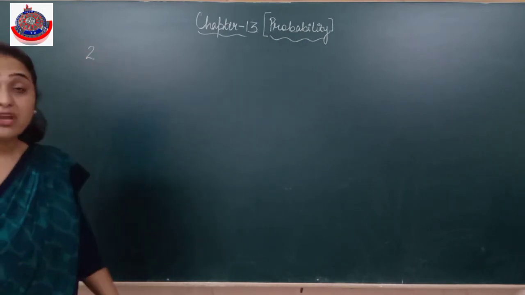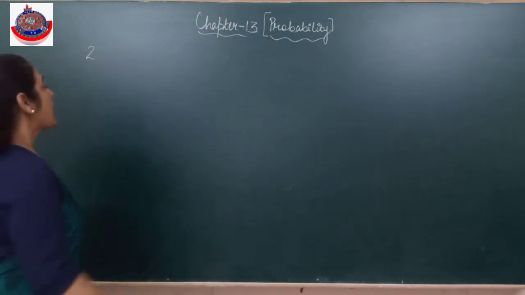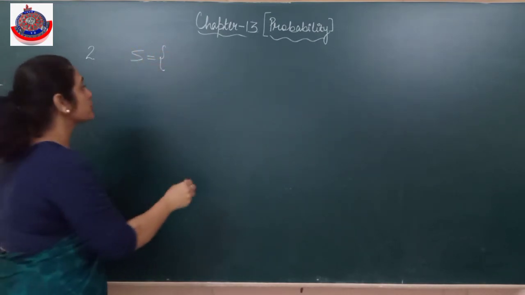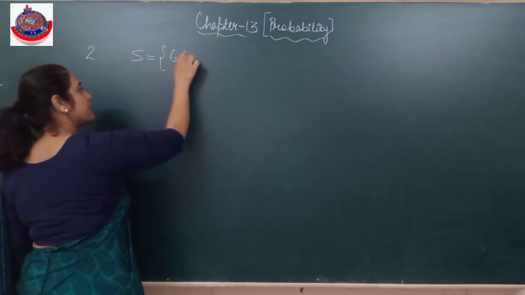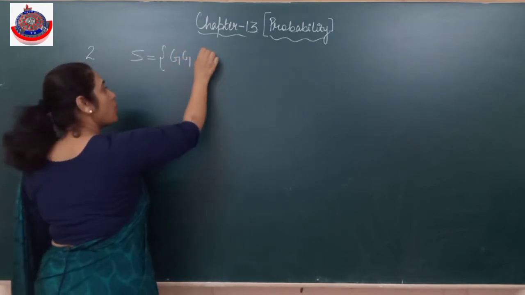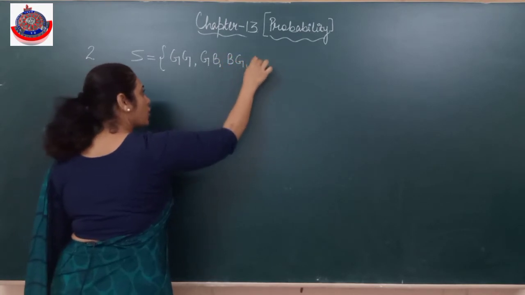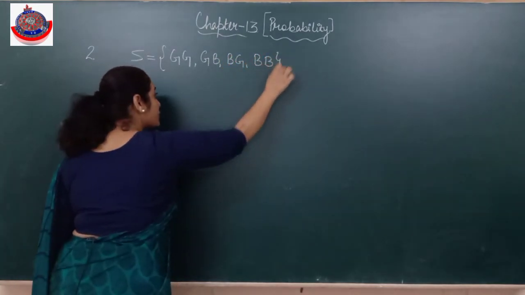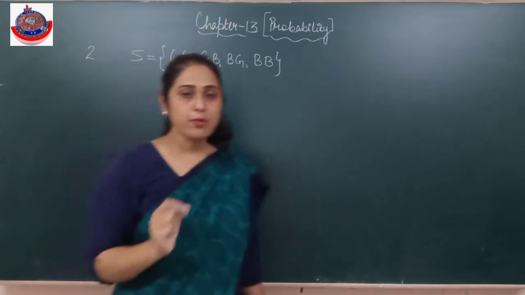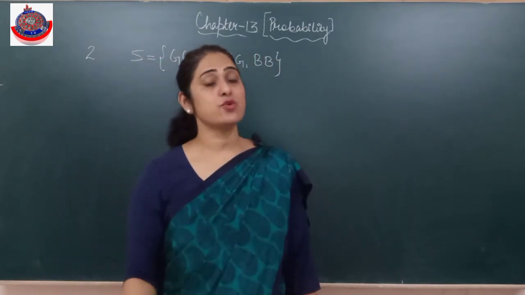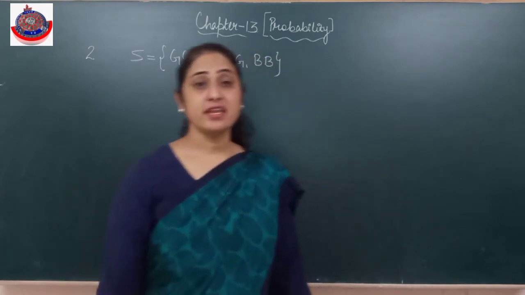First of all, I need to frame a sample space. ठीक है? अगर किसी family में there are 2 children, so what are the possibilities? Both the children can be girl child, 1 girl, 1 boy, 1 boy, 1 girl, or both the boys. So these are the possibilities. All the sample space means the total number of possibilities you have to write. So do not leave anything.